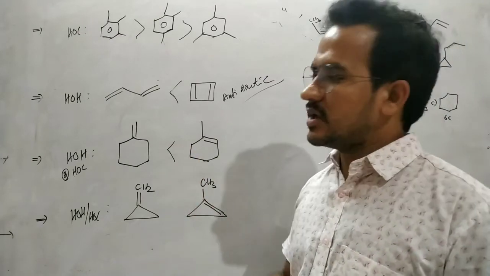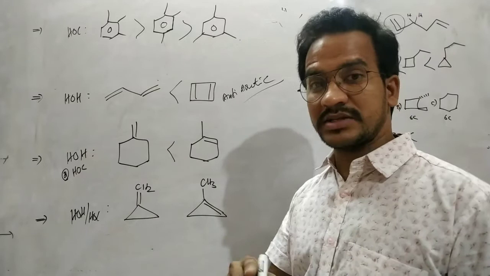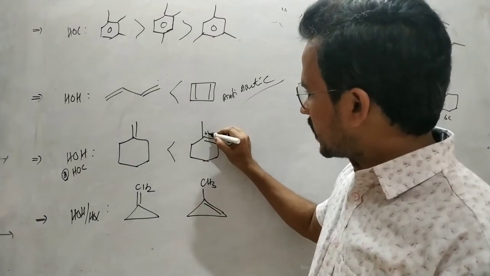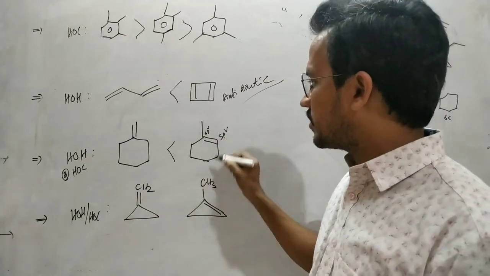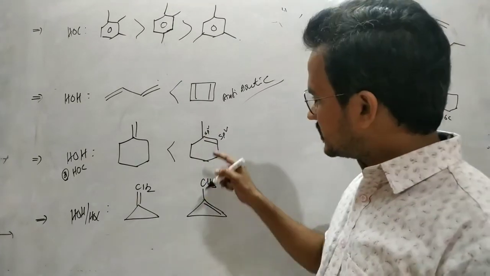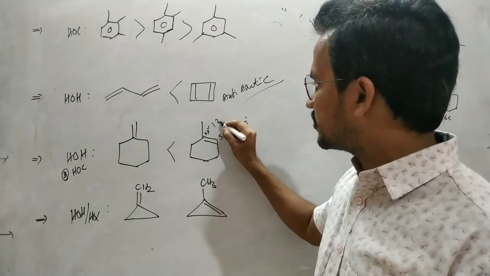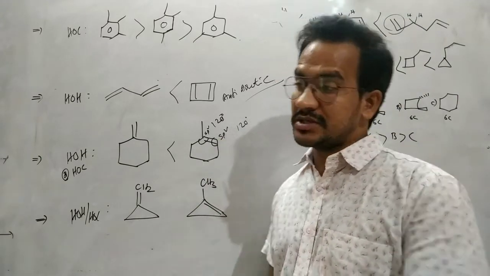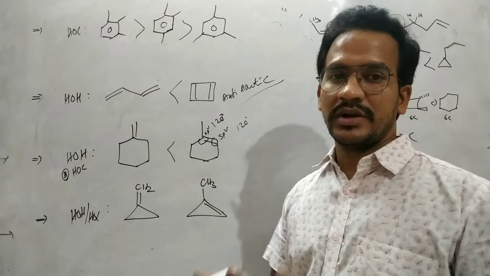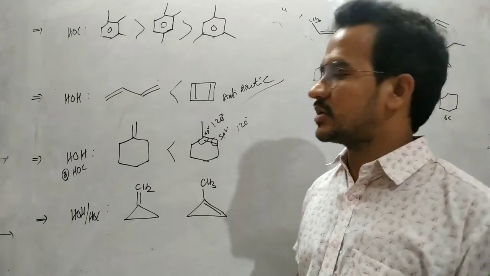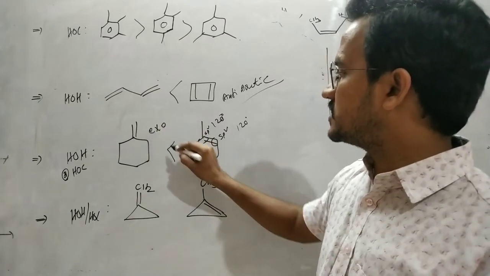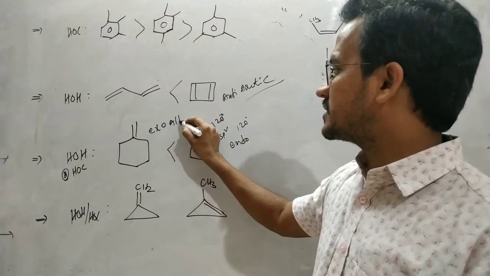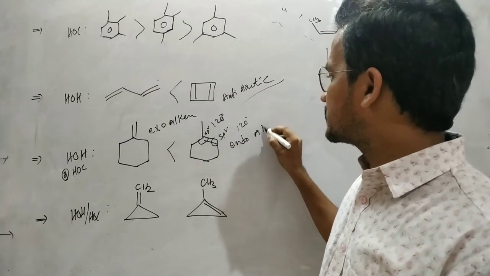Okay, now between these two, cyclohexene is more stable. The out-of-ring double bond is unstable; for the 6-membered ring, the double bond in the ring is more stable, because here both are sp2 carbons in the ring. Sp2 means 120 degrees, and the inner angle is also 120, so it is more stabilized. That means this is an exo double bond, and this is an endo double bond. So exoalkenes we can say, and here endoalkenes.